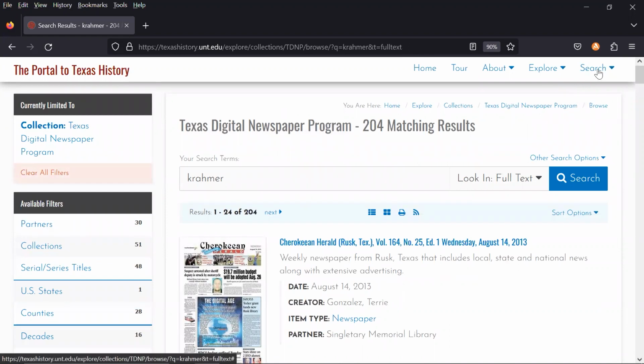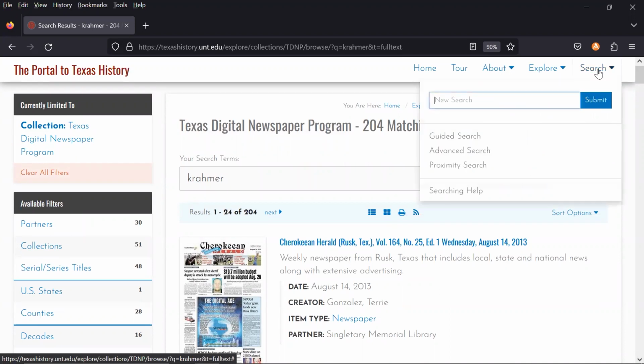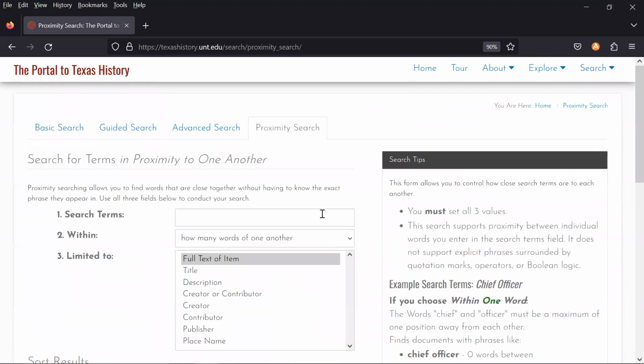Kramer for sure. In the upper right-hand corner of the Portal to Texas History, there's a search box. And for genealogists, I always recommend proximity search for newspapers because that is the easiest way to locate your ancestors with multiple words involved. Now, F.E. Kramer, and then I'm still interested in Cooper. I want to know a little bit more about that. I'm going to type in the F.E. part because I know that was his name, F.E. Kramer. And then I know Cooper is another word that appeared, another person's name.